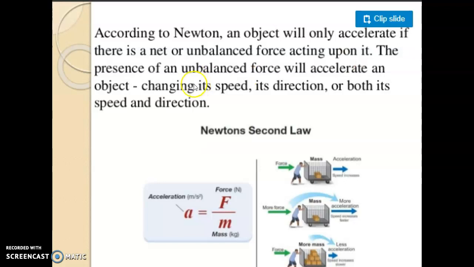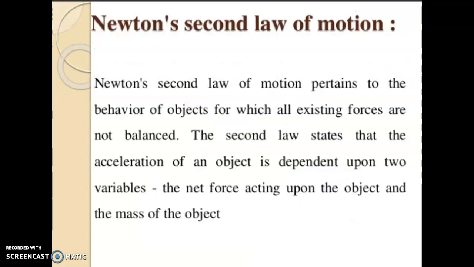The presence of unbalanced forces will accelerate the object, change its speed, change its direction, or both its speed and direction. Newton's second law of motion pertains to the behavior of objects for which all existing forces are not balanced. The second law states that the acceleration of an object is dependent upon two variables. First is the force acting upon the object, and second is the mass.